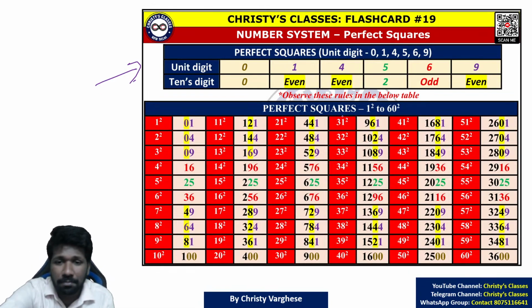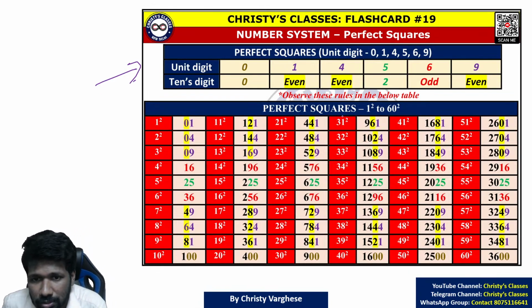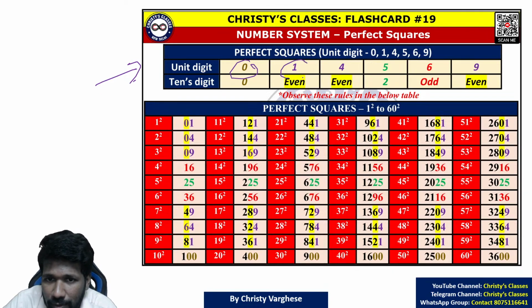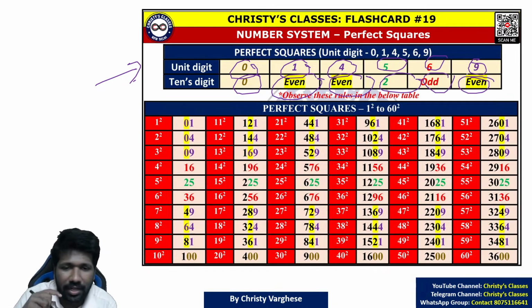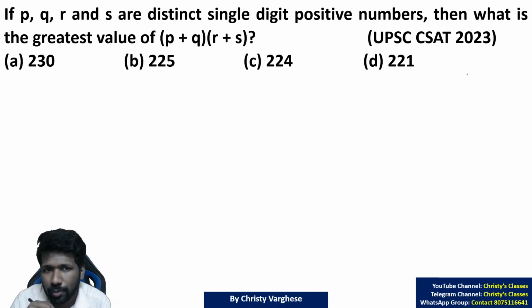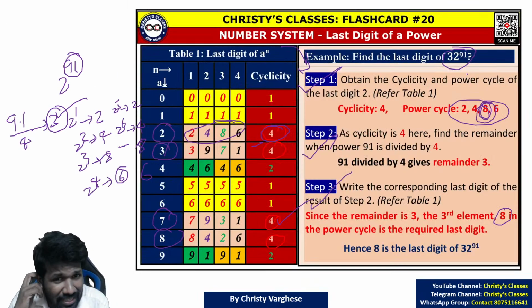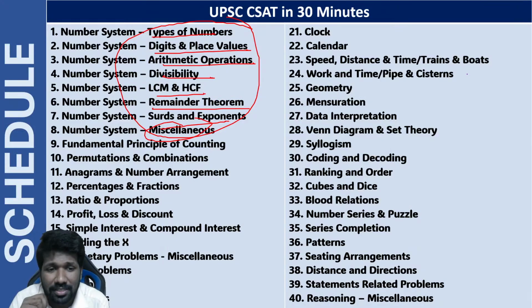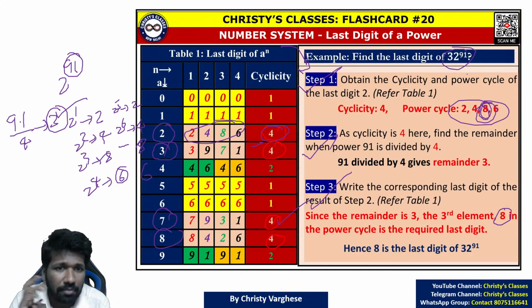Okay, due to lack of time, this part I'm not explaining. Go through this flashcard. For perfect squares, what all can be the unit digit? What all can be the corresponding tens digit? This idea is what is enough to find whether a number is a perfect square or not. Basically these are some of the things which we haven't discussed in the previous sessions and which are important.